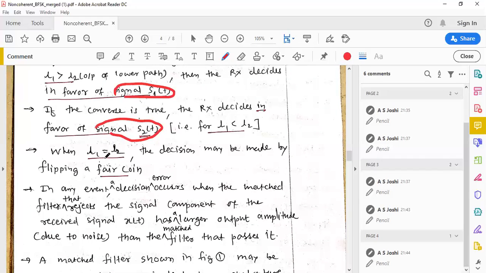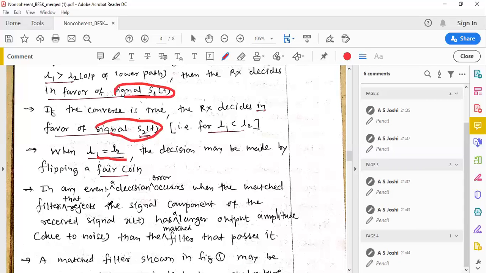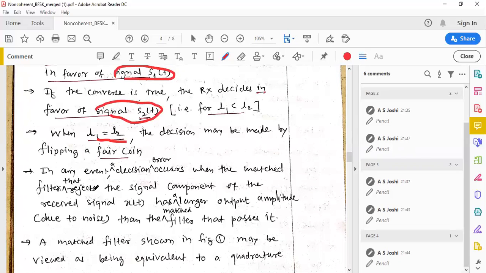Whenever the outputs from the upper path and lower path are equal, that is L1 is equal to L2, the decision may be made by flipping a fair coin. In any event, a decision error occurs when the matched filter that rejects the signal component of the received signal X of t has a larger output amplitude than the matched filter that passes it.